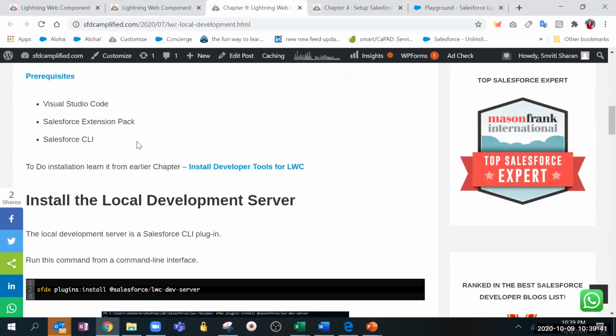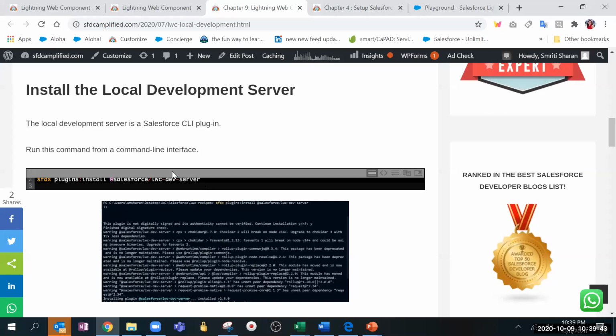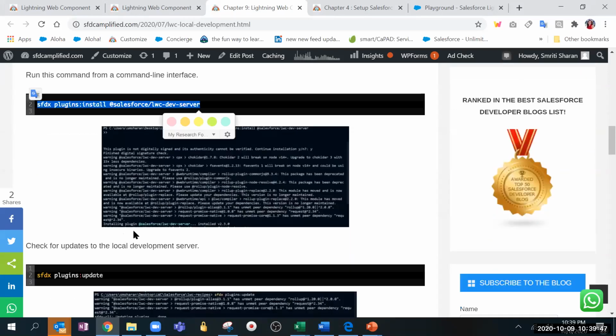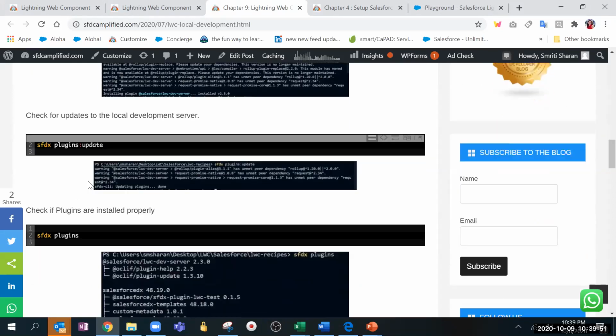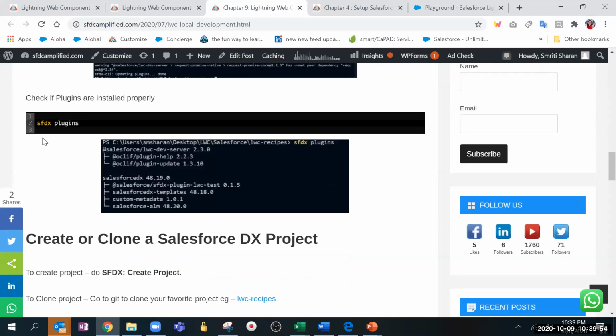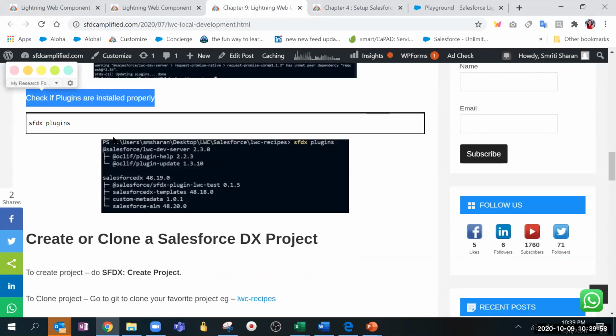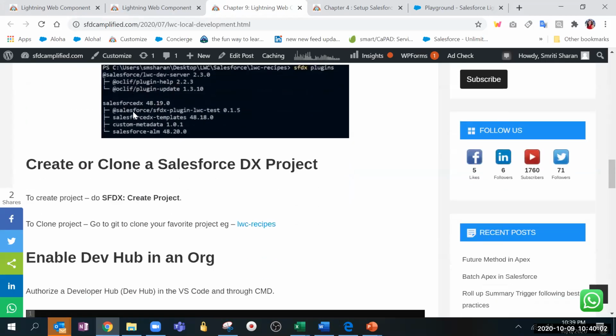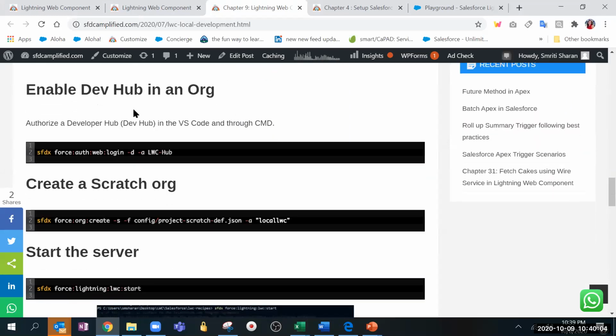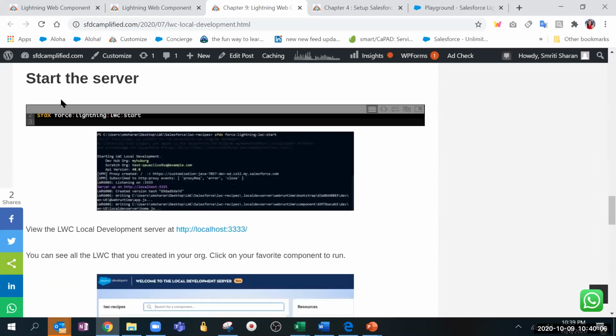For installing the local development server, you simply copy and paste this line. Once you do that, it will do some installation. It will take like 5-10 minutes. Then you can see that it is updated. And then run sfdx plugins, and by this you can see if the plugins are installed properly. So if something like this came, it means it is installed properly. Now you just have to start the server.